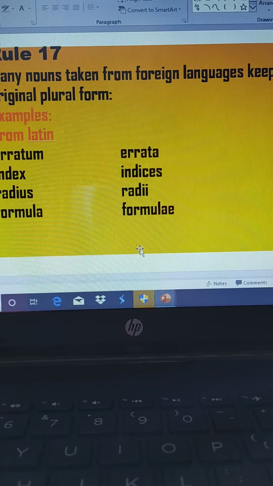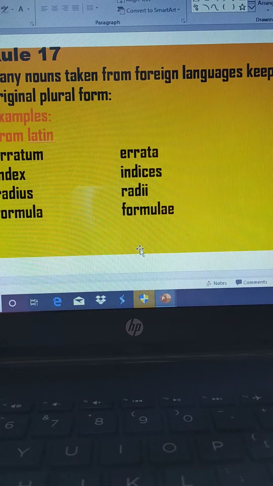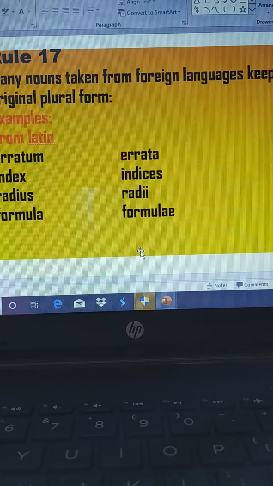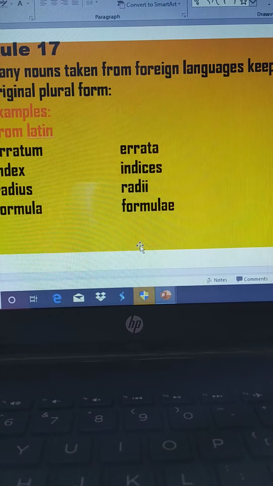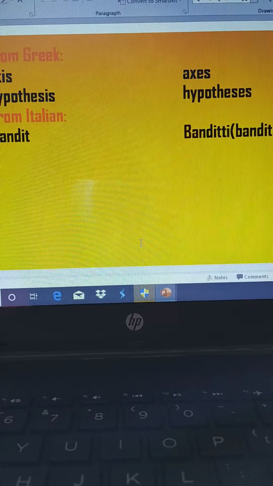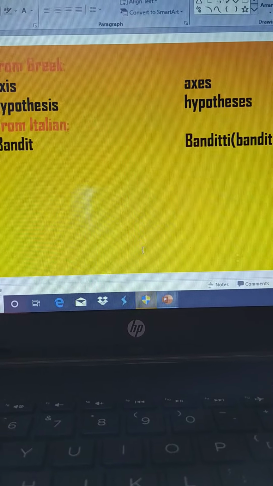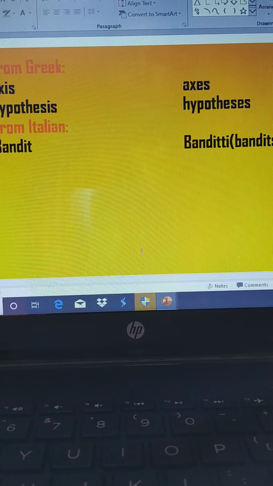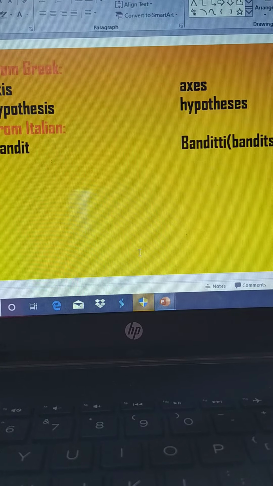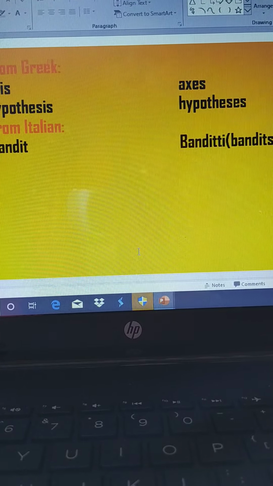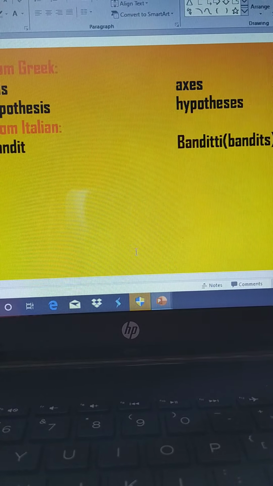Then the word index is transformed into indices, radius, radii, formula, formulae, and there are many more words mentioned in your book. Please refer to your book when you are sitting to watch this video. From Greek, next is from Greek. A few of the words are taken. Axis, hypothesis. So axis, how to transform axis into plural? Just by changing the i to e in the word. Axis, and slight pronunciation is also changed. Pronunciation changes are also there while it is transformed into plural.